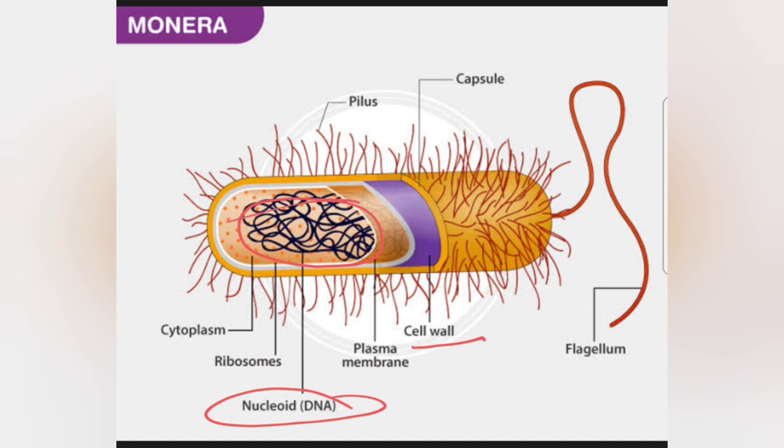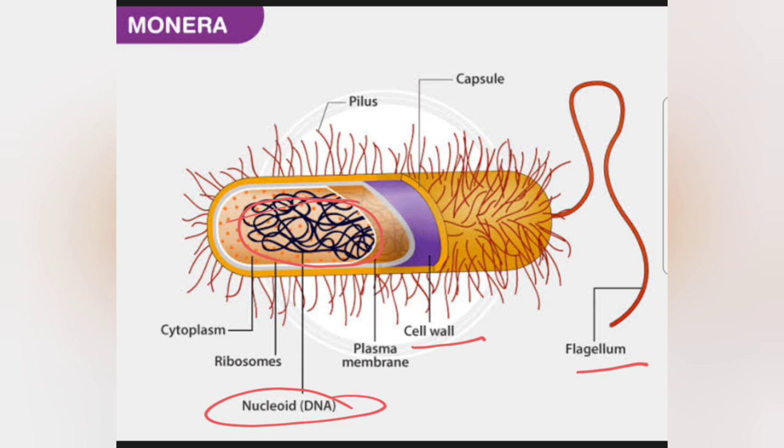Okay, next characteristic we have is that they are usually non-movable. However, some have thread-like structures called flagella. Here you can see a flagellum, this big locomotory organ. They are generally non-movable, which means they do not locomote, they do not change their location, but this flagella is for their movement.